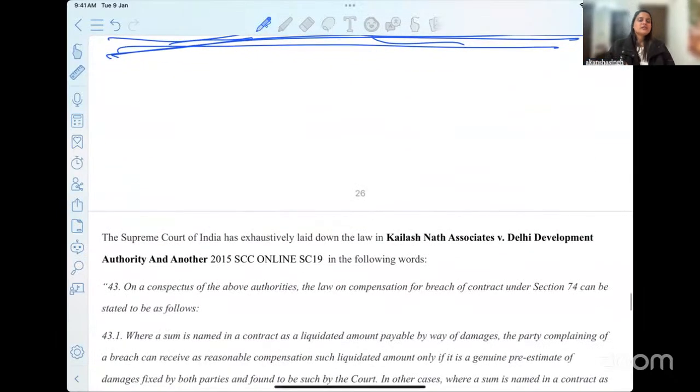So, from all of this, we have now understood that there are two categories that exist under section 74. One is that of liquidated damages, the other is that of penalty. Both don't have any distinction when we talk about our country, our law, because in either of the two you will have to prove what reasonable loss or actual loss or damage has happened to you for you to claim the amount of money from the other party, no matter whether you have an already decided amount of money in your clause or not. You cannot arbitrarily be the person who's deciding it.